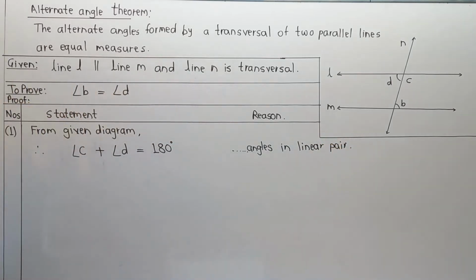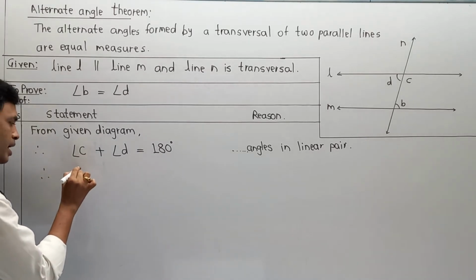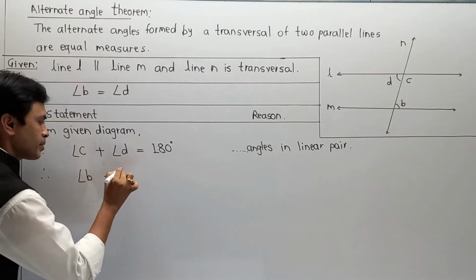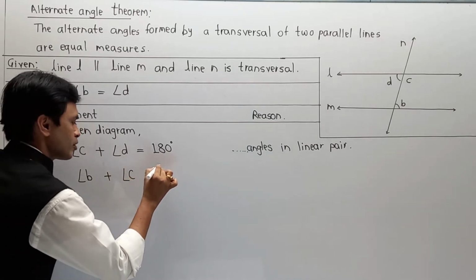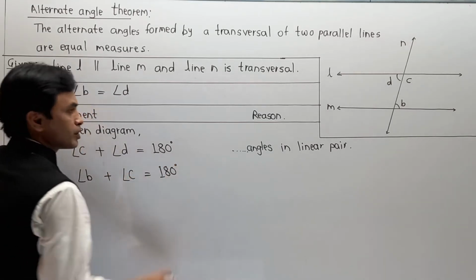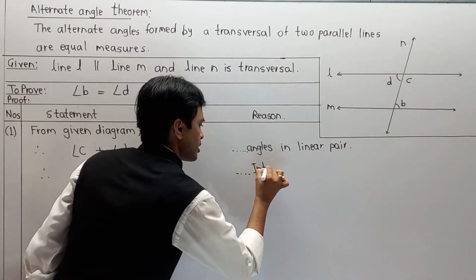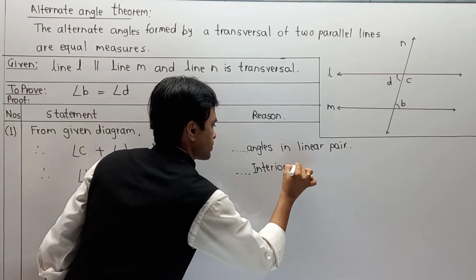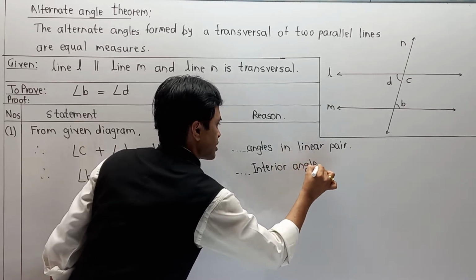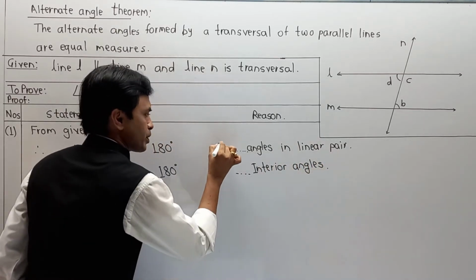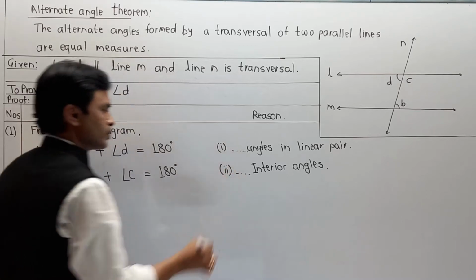Next part, angle B plus angle C is equal to 180 degrees. You can say interior angles. Giving them as equation 1 and equation 2 respectively.